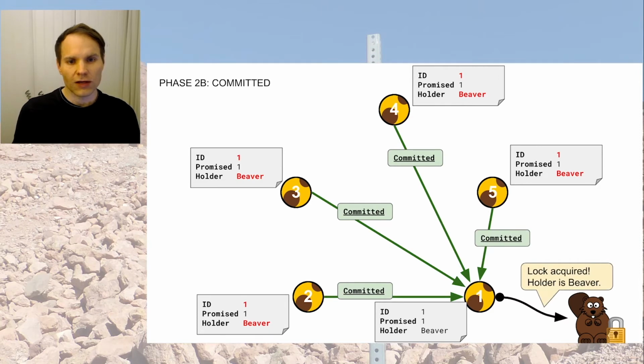This is not technically required, but it speeds up things a bit, and it's also nice to say if you committed to something. For instance number 1, this now means Beaver has the lock. Everyone globally agrees on that. So instance number 1 talks back to Beaver and lets Beaver know that you have the lock. Congratulations.